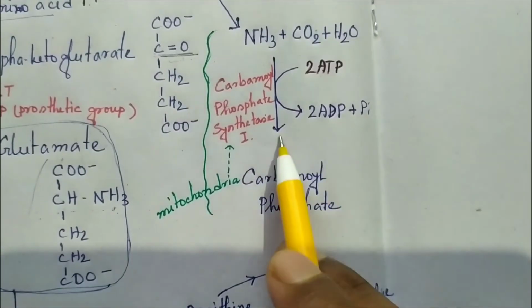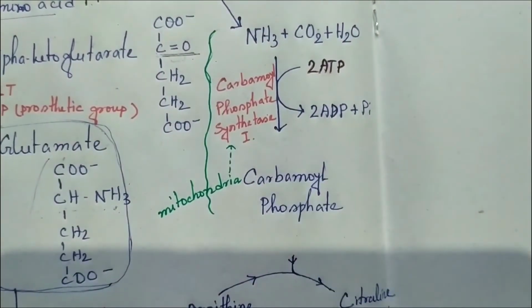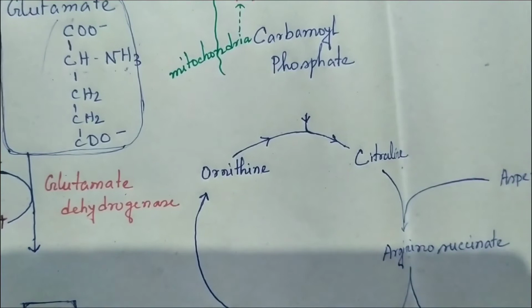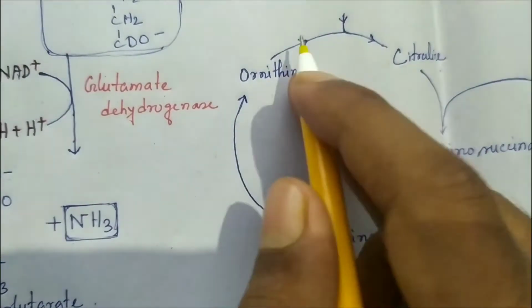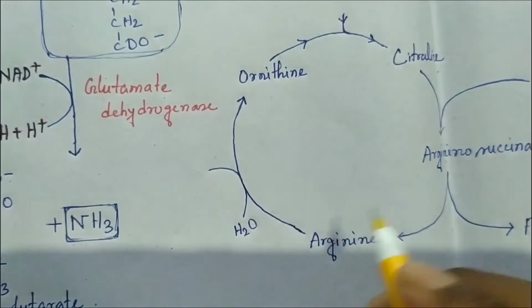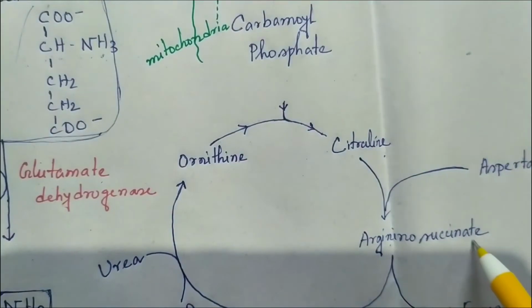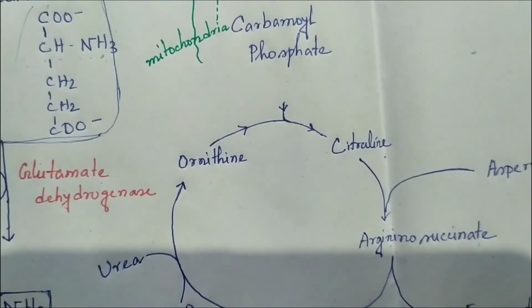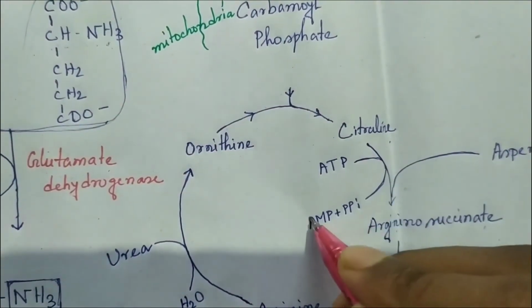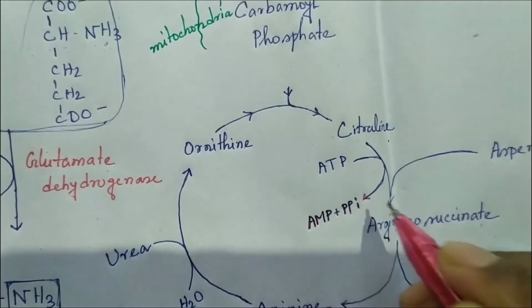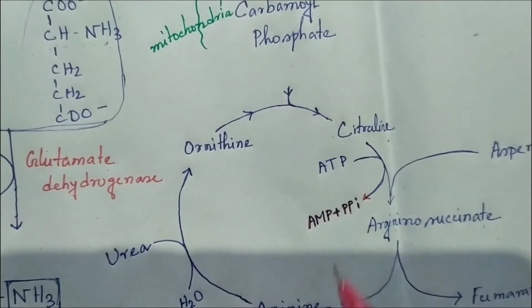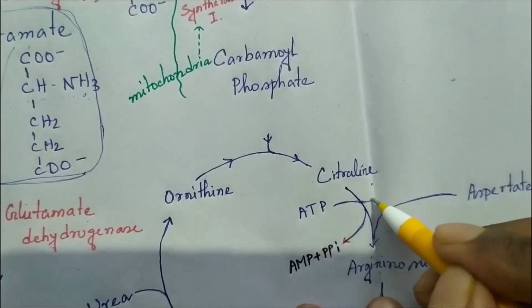The main enzyme is carbamyl phosphate synthetase 1. It is the main enzyme, and this reaction is also the rate limiting step. In the urea cycle, when arginine is converted into ornithine, one urea will be produced. One water molecule is needed for this process. When citrulline is converted into arginosuccinate, one ATP is needed. It is important to notice that the ATP will be converted into AMP and PPi, not ADP. That is nearly equivalent to consuming 2 ATP. One water molecule is also released in that process.